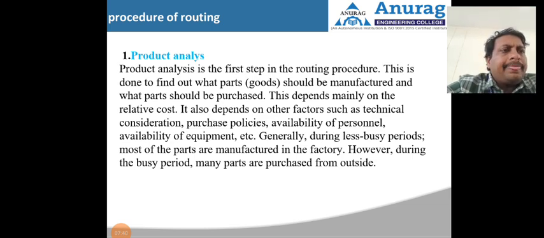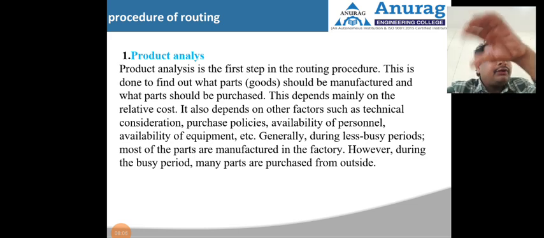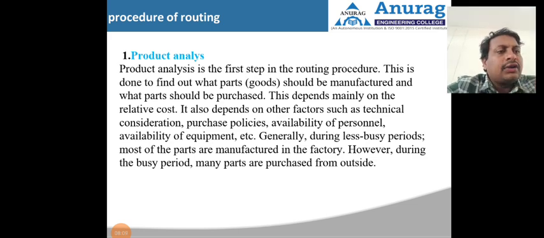For example, take the Mahindra engine. The carburetor or fuel injection pump is an example I'm telling. In the Mahindra engine, the fuel injection pump, FIP, will be bought from other vendors, like Solex. That subcomponent will be bought from another organization. We are not producing it in our organization. We buy it from others. Sometimes it will be advantageous and profitable. So make or buy decisions are very, very important.